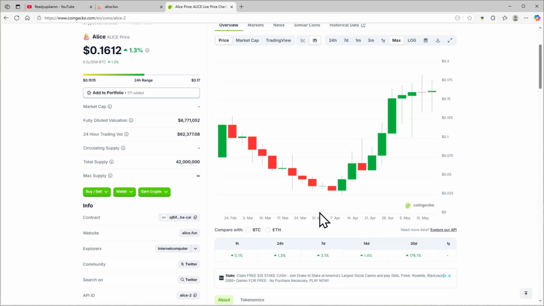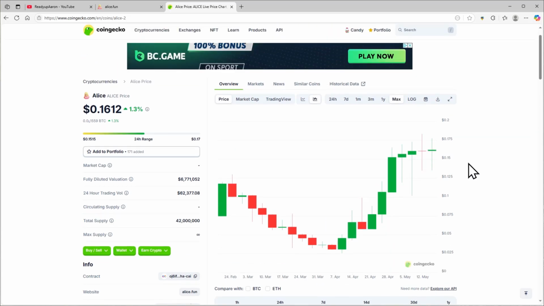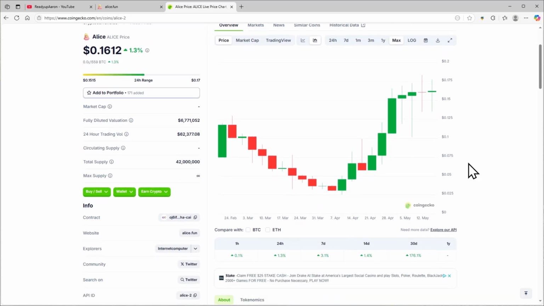Many of you guys may look at this chart and say, okay, this is a joke. This is such a brand new chart. There's nothing here. What is this? What am I looking at? Is it kind of like a bowl? Is it just going down like a belly flop, hitting its stomach on the water here, which was this bottom line, and springs back up? What are you going to do here? Really? Okay, I gotcha. I understand. But this is why I'm here to explain the reasons as to why I got into Alice already early on. I'm happy, and I'm going to continue to ride it. I still think there's a lot of opportunity, and it's still on a low. So here we go. Let's get into it.